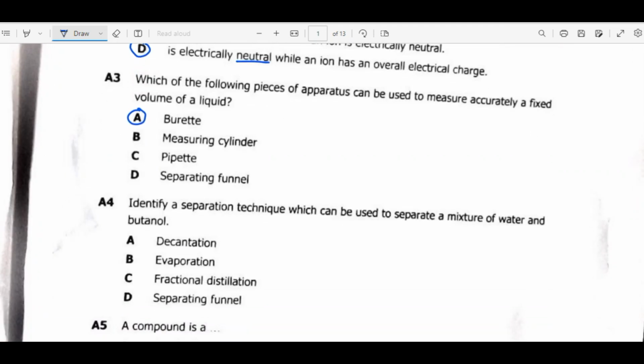Okay. We move on to question 4. Identify a separation technique which can be used to separate a mixture of water and butanol. Butanol is an alcohol. So the whole thing is about separating water from alcohol, or the reverse. So this one has to do with fractional distillation because of different boiling points. Here we are going to have different boiling points.